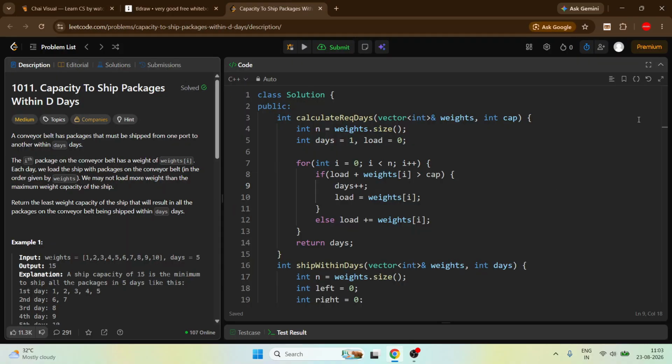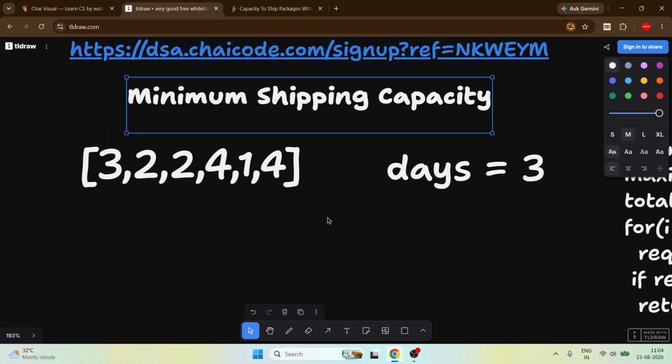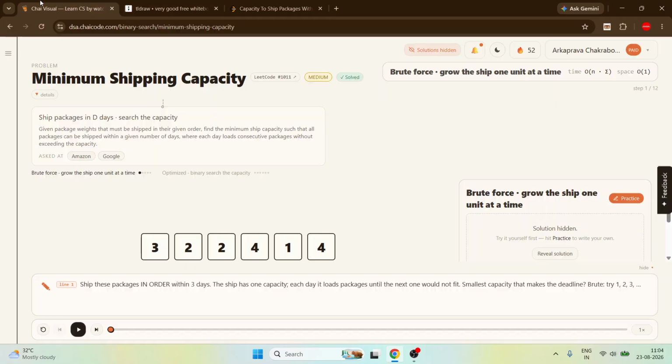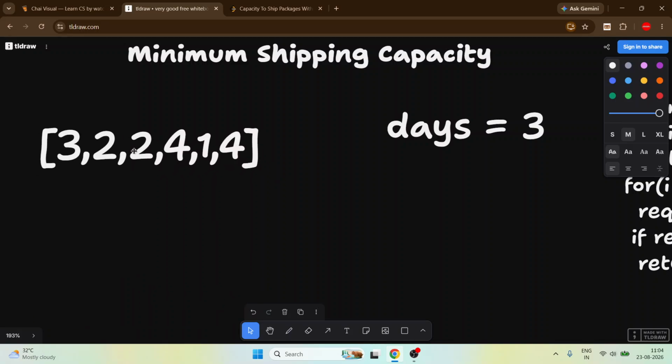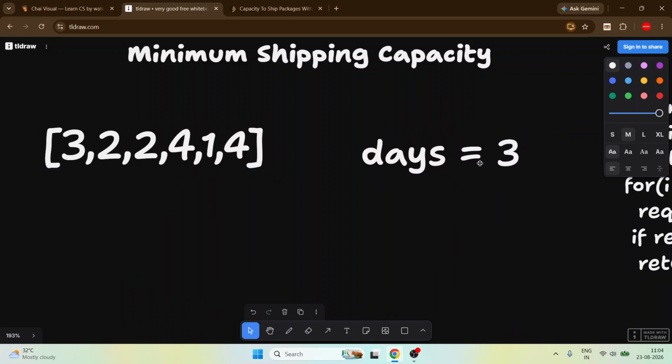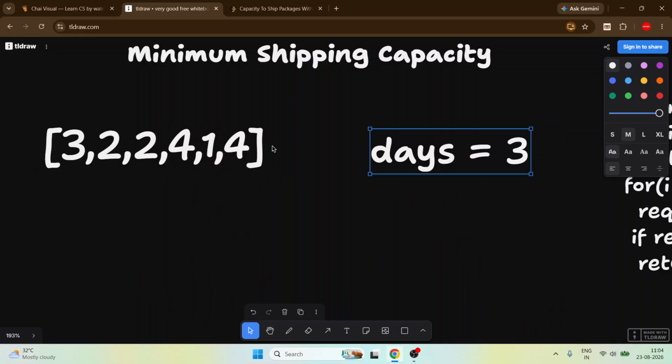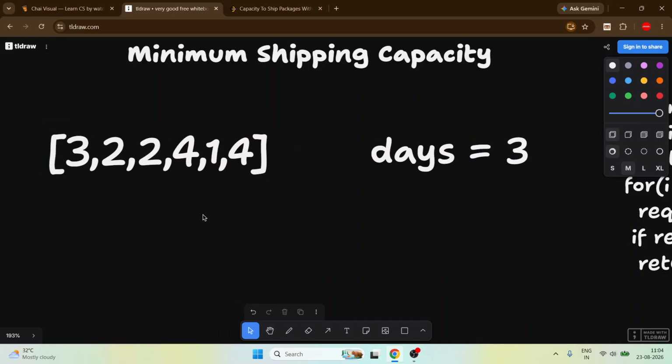A similar question is on LeetCode: capacity to ship packages within D days. In this question we are given these packages with weights, and they must be shipped in the given order. We are also given a number of days, so we need to find the capacity so that we can ship all of this in 3 days.